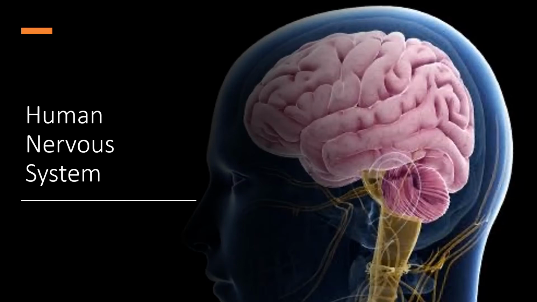Hello everyone. Welcome to the third part of the chapter Control and Coordination. Today in this video we will study the organization of the human nervous system.